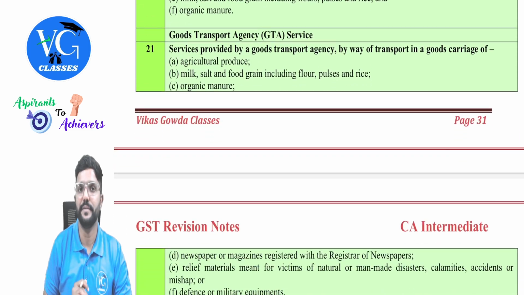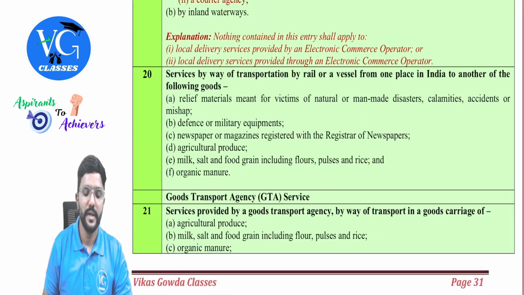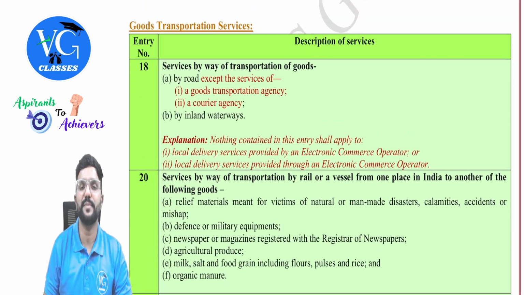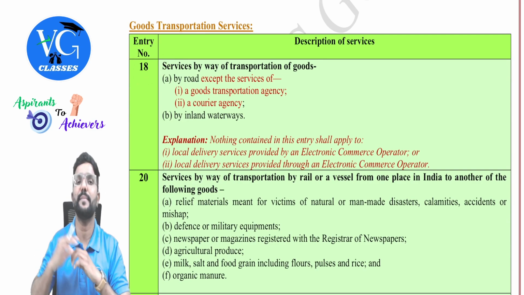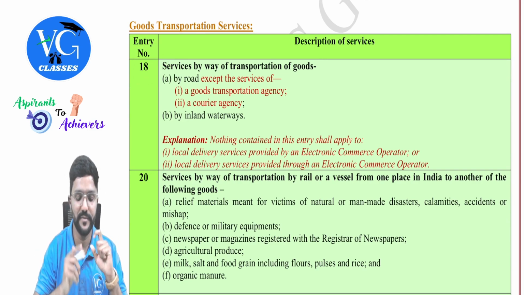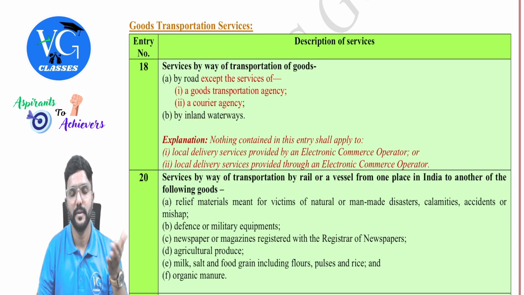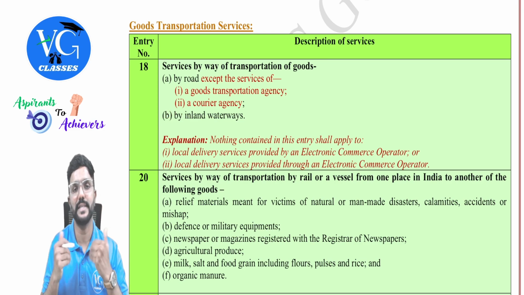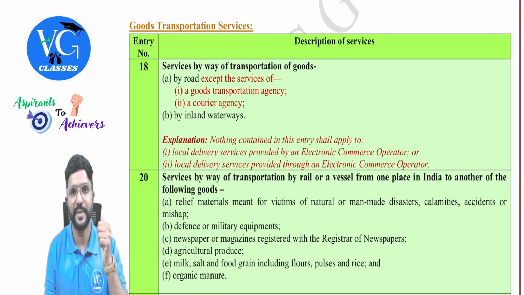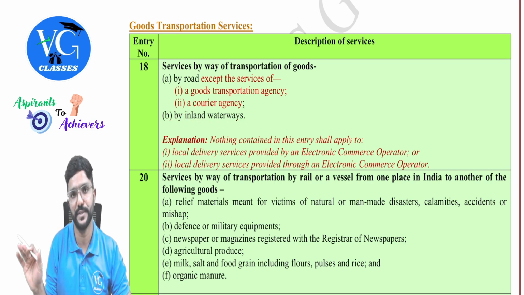You can see here, I have given. So whatever transportation services a goods transportation agency provides is excluded from entry 18, but there is a separate entry for them. Whereas for courier agency, it is taxable because it is excluded in entry 18 and nowhere is it included in any other entry. Then transportation by inland waterways, that is underwater, is exempt. Whether it is passenger transportation or goods transportation by inland waterways, it is exempt, guys.